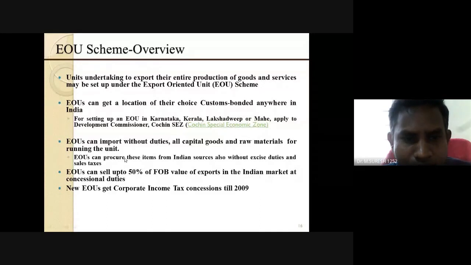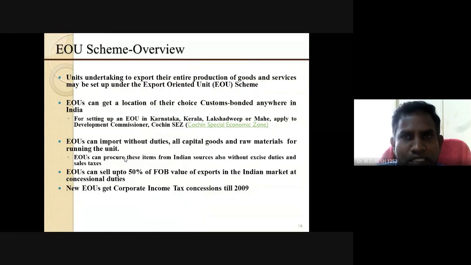Not only that, an EOU can import without duties all capital goods as well as raw materials for running the unit. An EOU can also procure these items from Indian sources without excise duties, which may be considered as sales tax. And other things: a new EOU gets corporate income tax exemption till 2009. So this is one part of the EOU scheme, and how an entrepreneur can be enabled with the help of different businesses and applications.